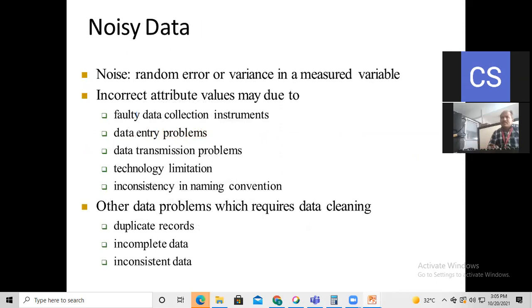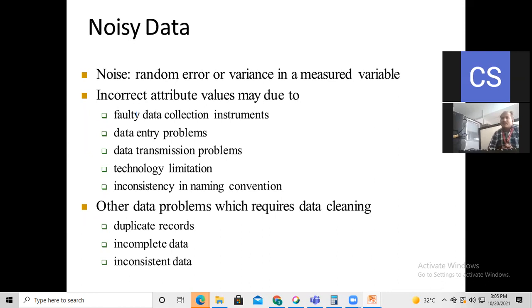Now the next one is about noisy data. So what is noisy data? Noisy data is nothing but unwanted data, data that is not required for us. And suppose any data has some kind of errors, so how are we going to remove those errors? That data we also consider as noisy data. So noise is nothing but random error or variance in a measured variable.